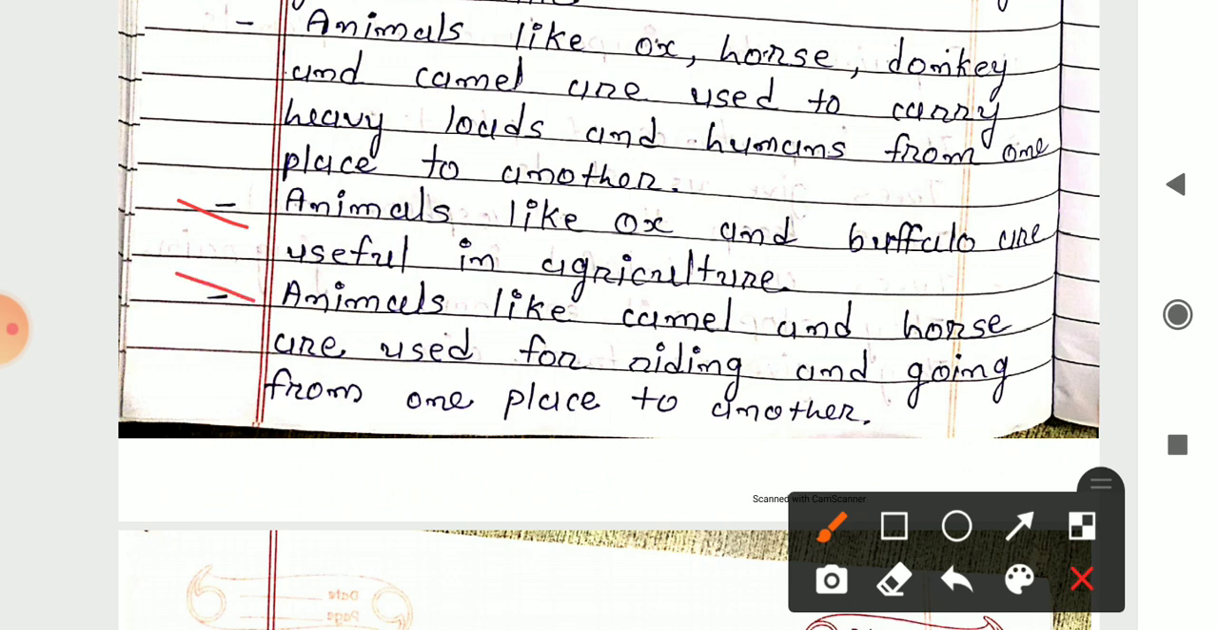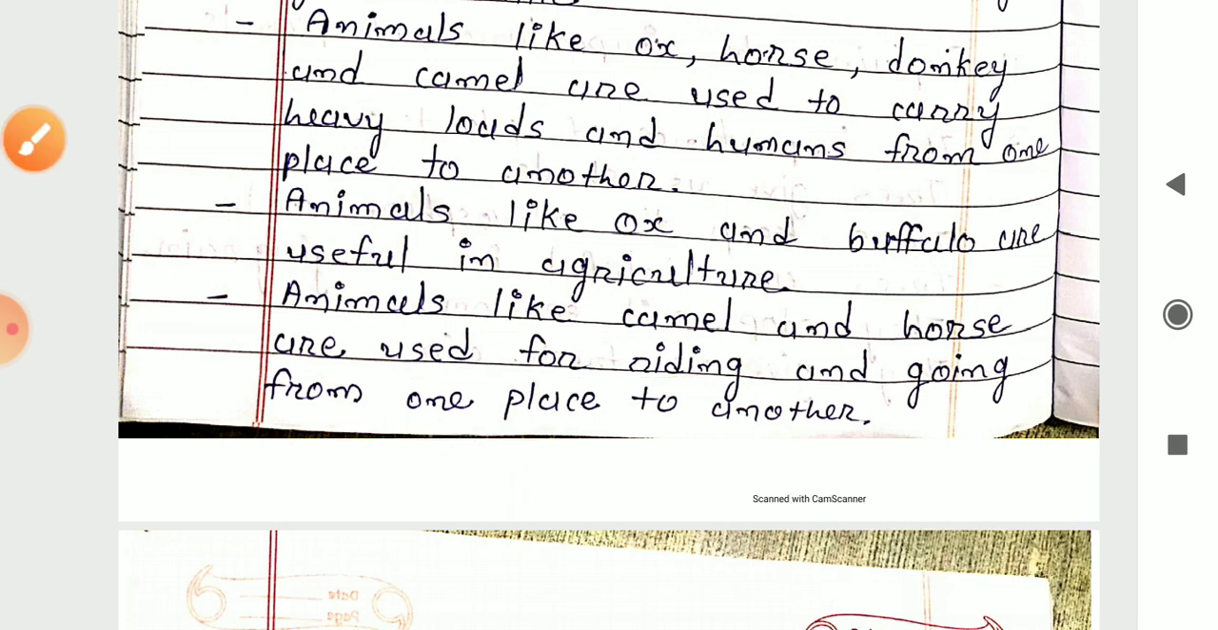Next is animals like camel and horse are used for riding and going from one place to another place. We are enjoying the ride of these animals, that is camel and horse. And also people are using this animal to going from the one place to another place. Now as the invention with the vehicles, this is reduced, but in the earlier time people were using these animals for going or for the transportation purpose, for going one place to another place.